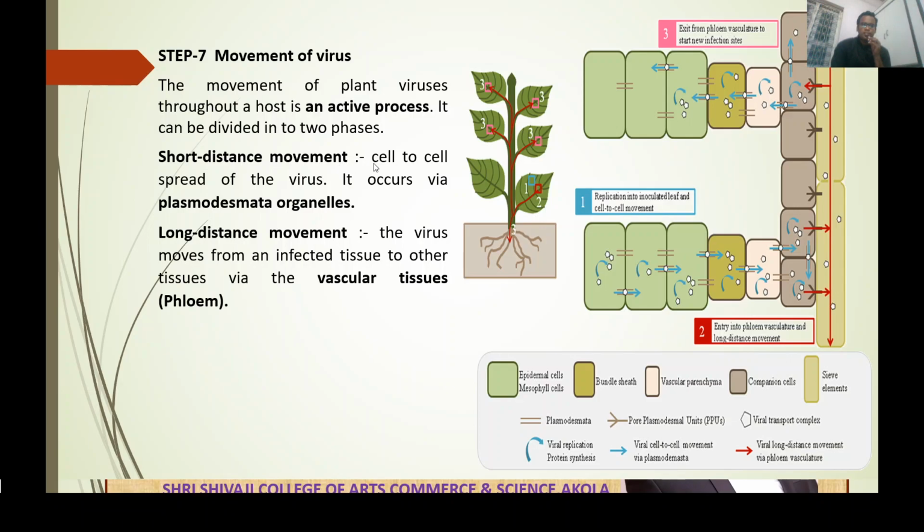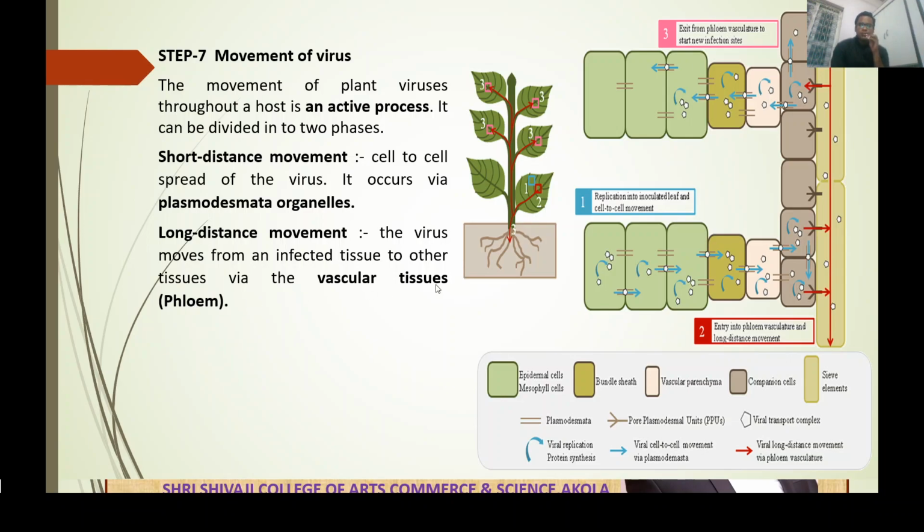Firstly, short distance movement. Short distance movement is the cell to cell spread of virus. It occurs through the plasmodesmata. That is, viruses move from one cell to another cell through the organelle called plasmodesmata. Now, long distance movement: the virus moves from infected tissue to another tissue, which may be non-infected. This long distance movement takes place by means of the vascular tissue, most importantly through the phloem.